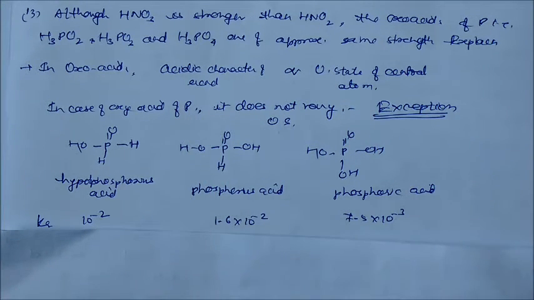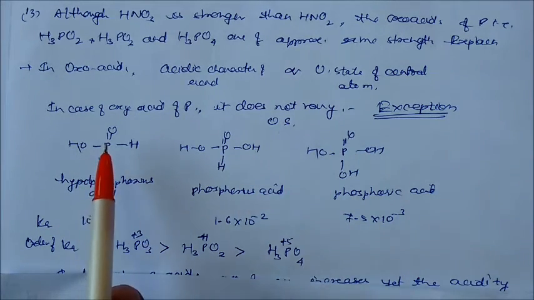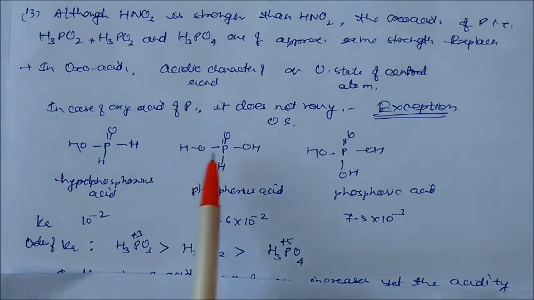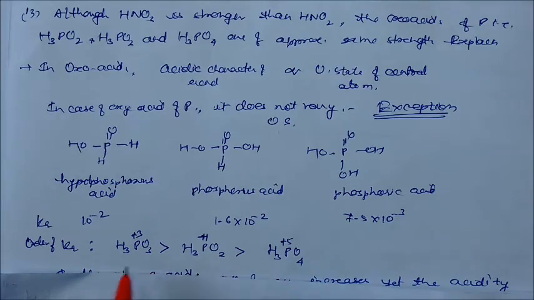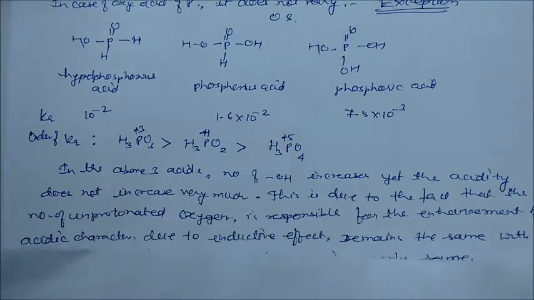You can see first the different structures. This is the structure of H3PO2, H3PO3, H3PO4. We can see the dissociation constants also. Dissociation constants of these acids are nearly the same. Why is their strength about the same?